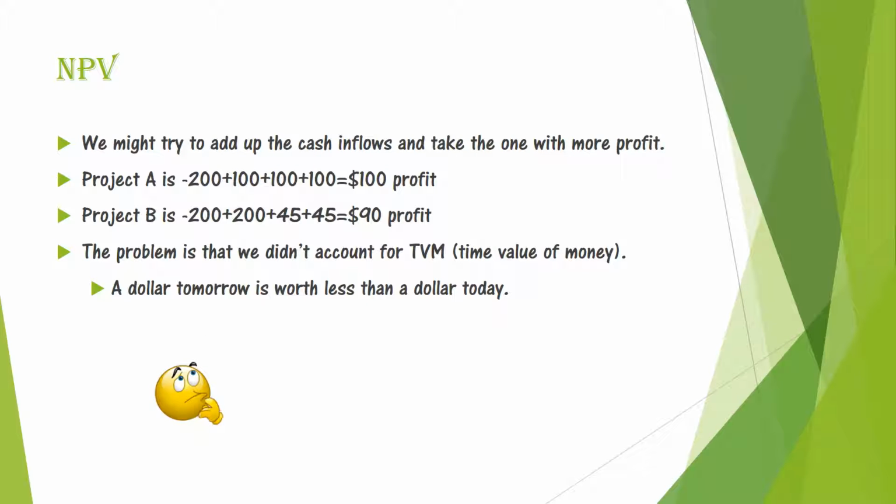We could compare our options by adding up the cash flows and seeing which one has more profit. Project A, 100, Project B, 90. The problem is that we didn't account for the time value of money, which states that $1 tomorrow is worth less than $1 today.